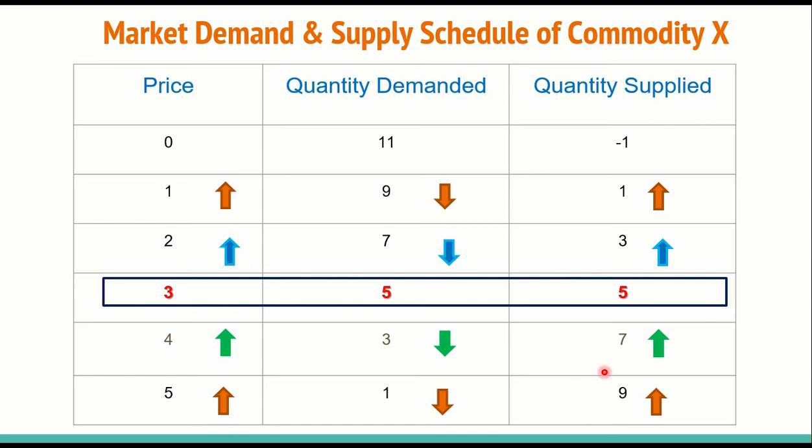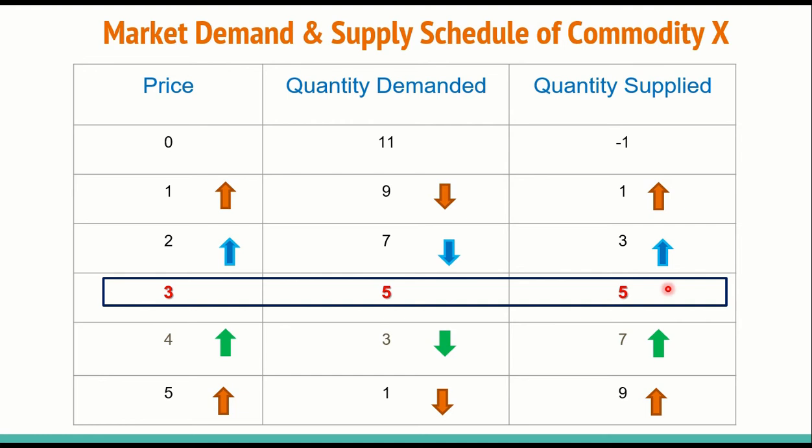It is very clear from this schedule that only at a price of 3 is quantity demanded equal to quantity supplied. Therefore, market equilibrium takes place at that price where quantity demanded is equal to quantity supplied.